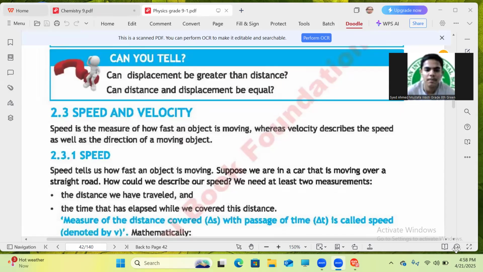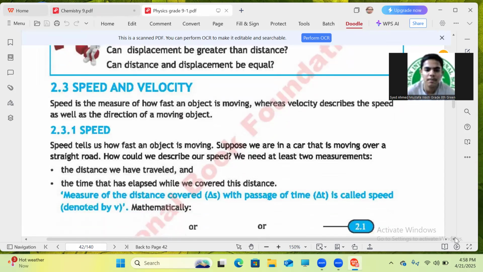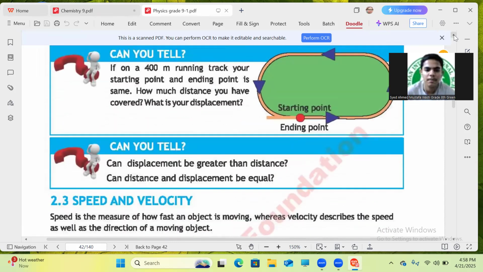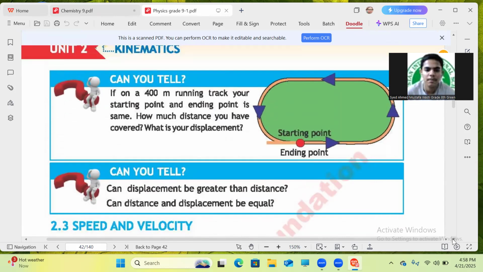Yes, we are reading our chapter number 2. Yes, I'm sorry. My brother was just asking something. I gave him the answer.